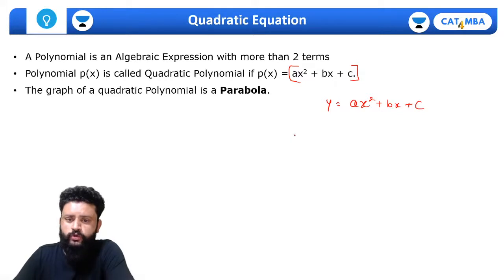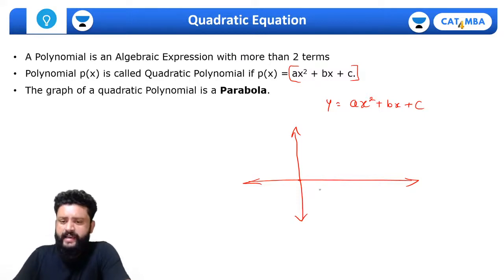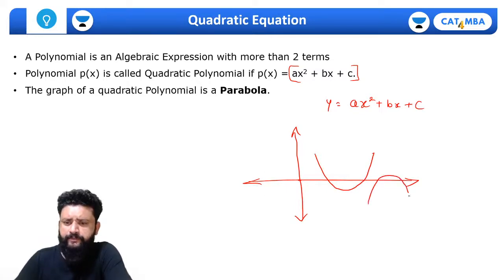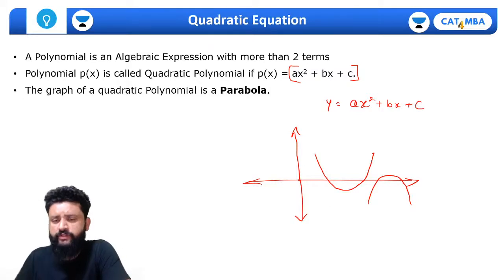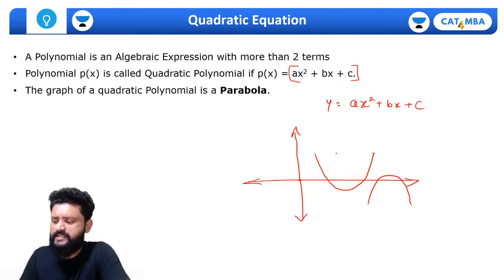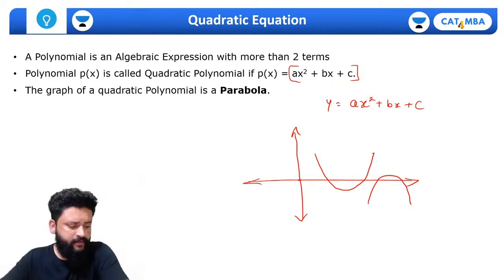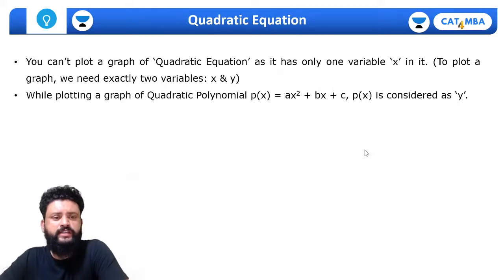So I'll just show you a few things. If this is x-axis and this is y-axis. If the quadratic equation has some roots, then the graph will intersect the x-axis at those roots. So graphs could be like this. It can even be inverted. So we'll discuss the nature of the graph depending on the coefficients and the values of a, b, c. Basically, how the graph comes depends on this. We'll discuss that in detail later. So let's proceed. So this is the parabola. We'll understand how this graph comes.